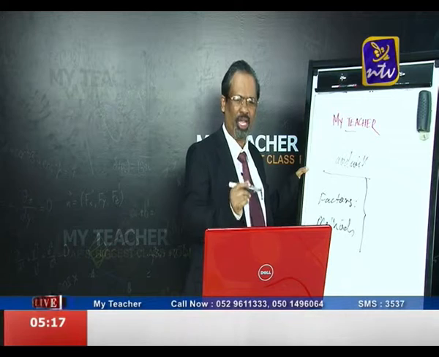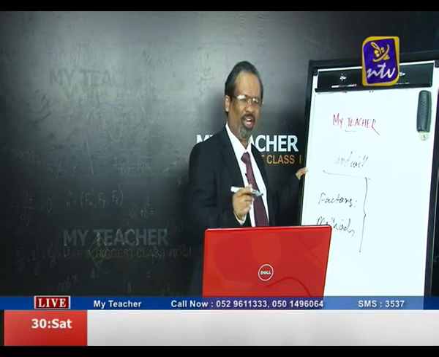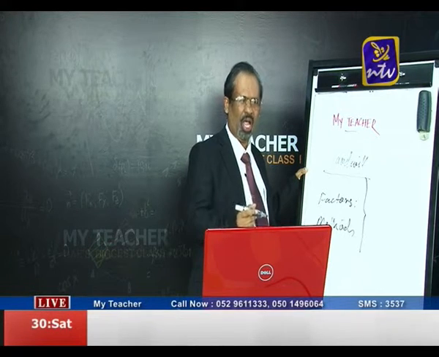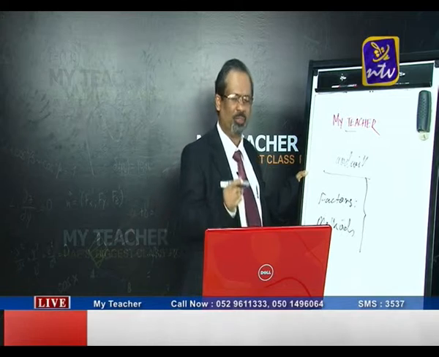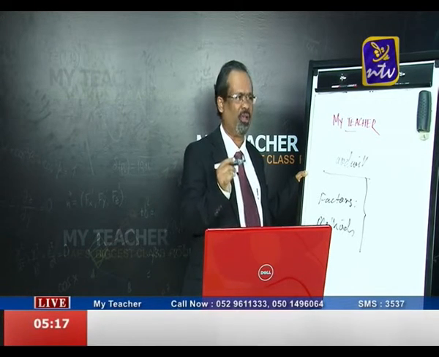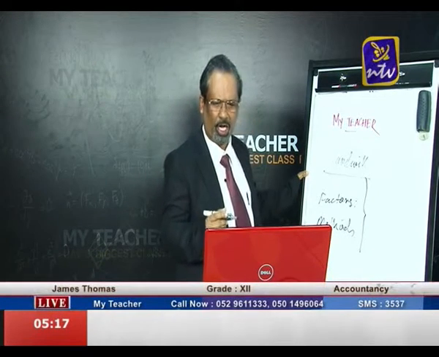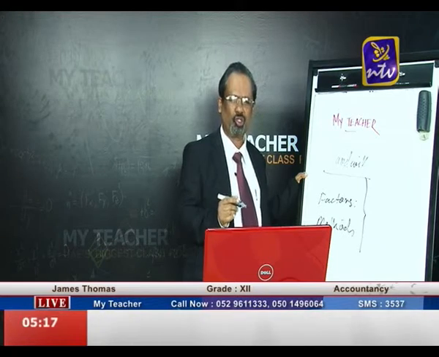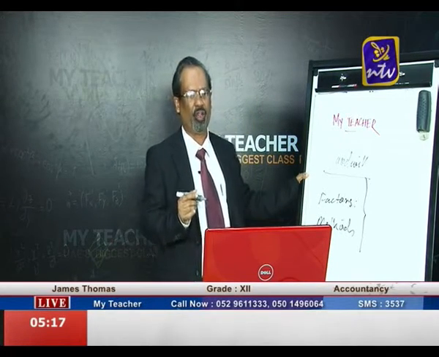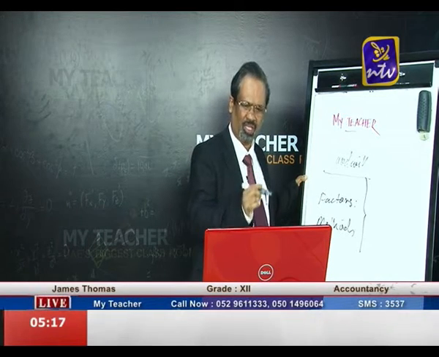Before that I want to discuss what we have studied in the last classes. You know what you mean by partnership, what the different features of partnership are, and in the absence of the agreement how you will treat the following items, and what you mean by profit and loss appropriation account, statement of adjustments, interest on capital and interest on drawings, and guaranteeing of a profit. So these are the things we have studied in the last classes.